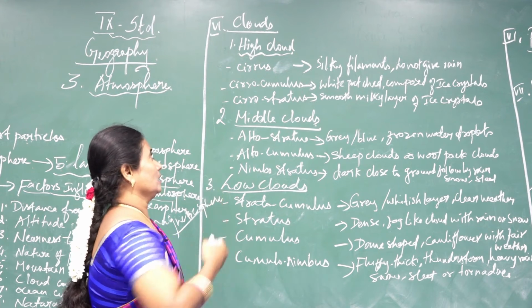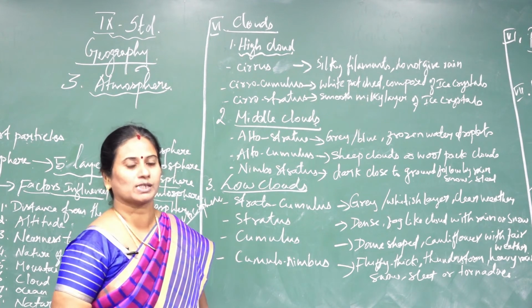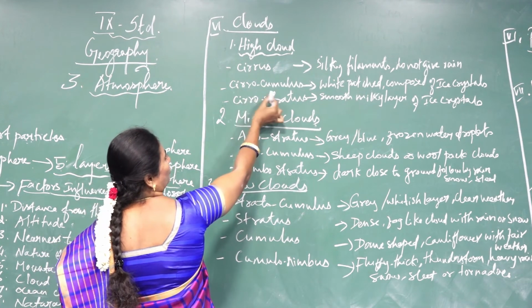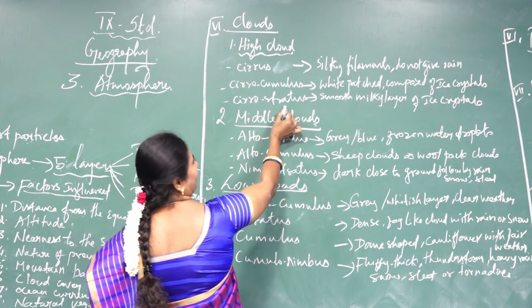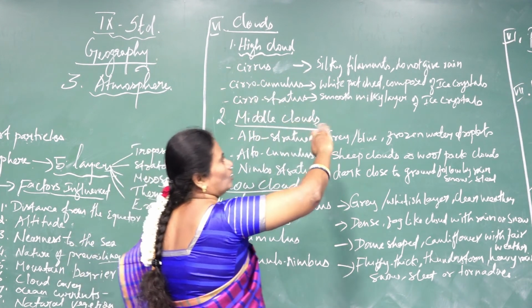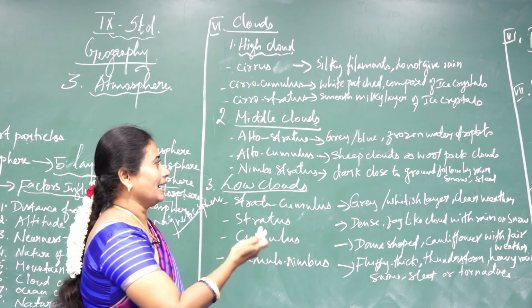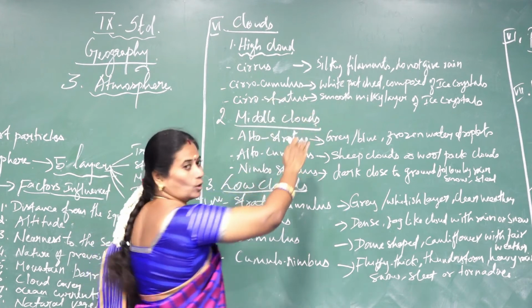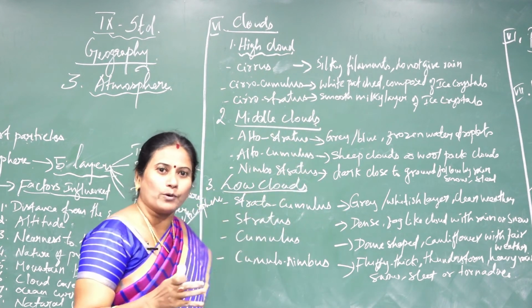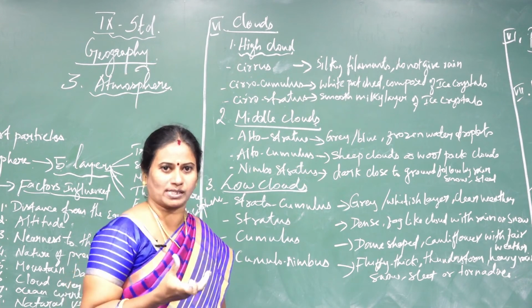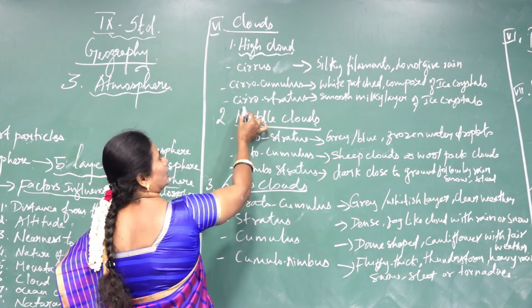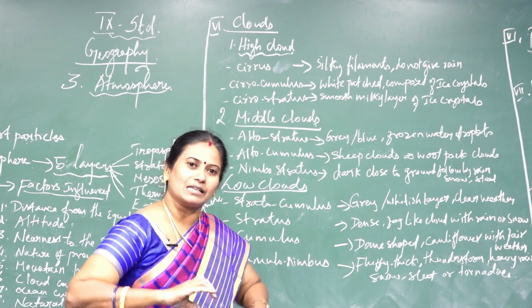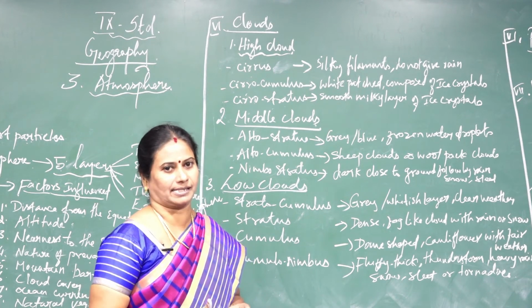Among the high clouds, there are three types. First one is cirrus. Next one is cirrocumulus. Third one is cirrostratus. The cirrus cloud looks like silky filaments and does not give rain at all. Next one is cirrocumulus. It looks like a white patch and is composed of ice crystals. And next one is cirrostratus. It looks like a smooth milky layer and is also composed of ice crystals.